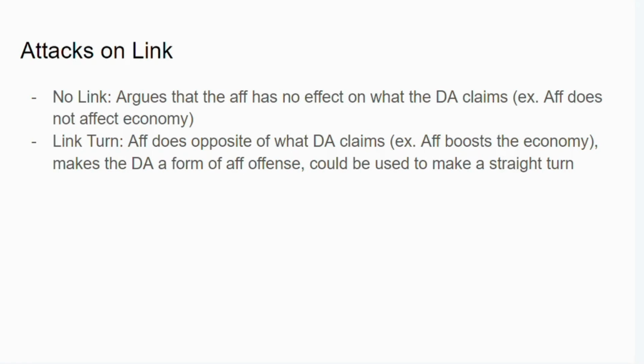So getting back to the straight turn like I talked about earlier, if you read a non-unique argument plus a link turn, it basically turns the DA into an advantage. Because it says, look, the economy is bad now, but the AF helps boost it. So it turns the DA into a form of offense and becomes essentially your own advantage. We call it a straight turn because it completely turns it.